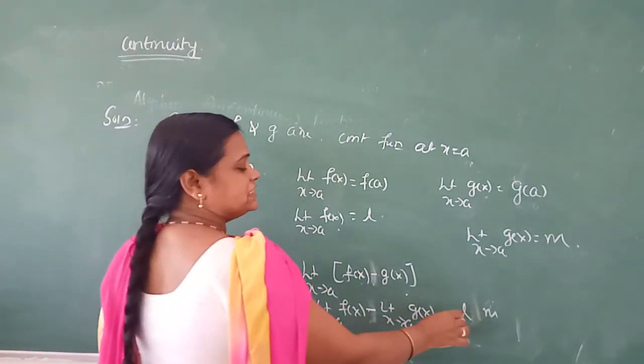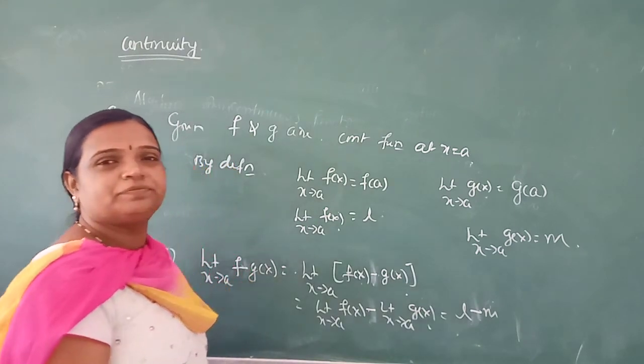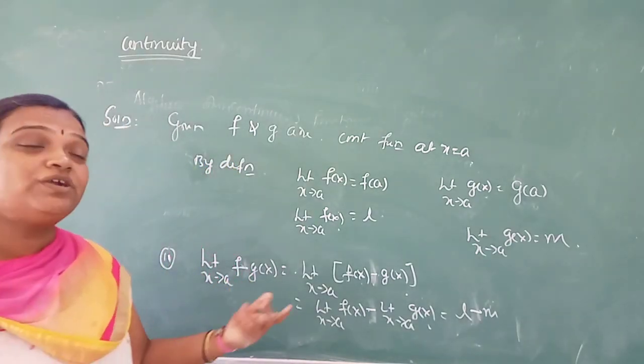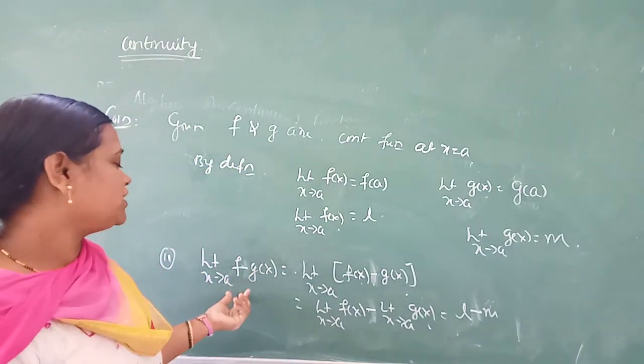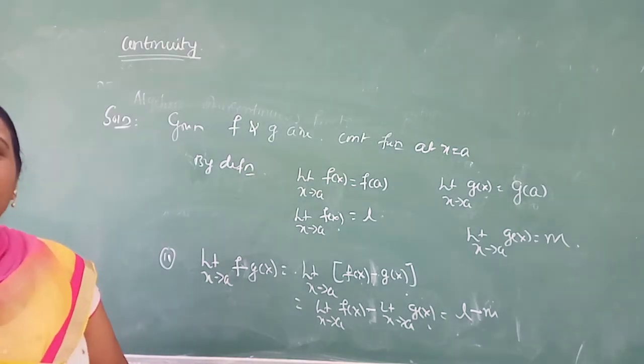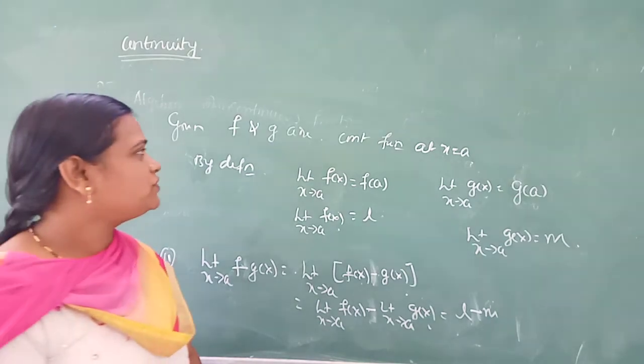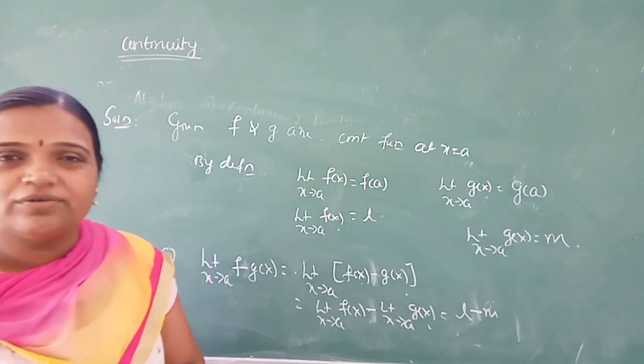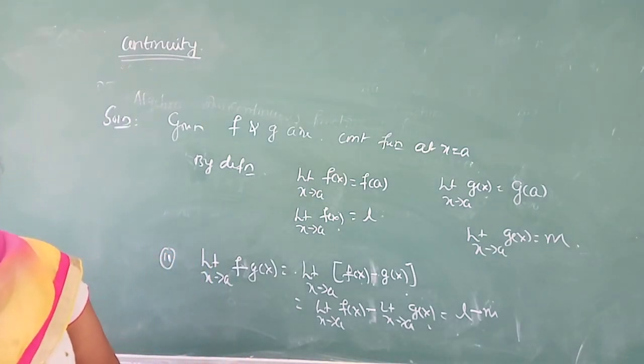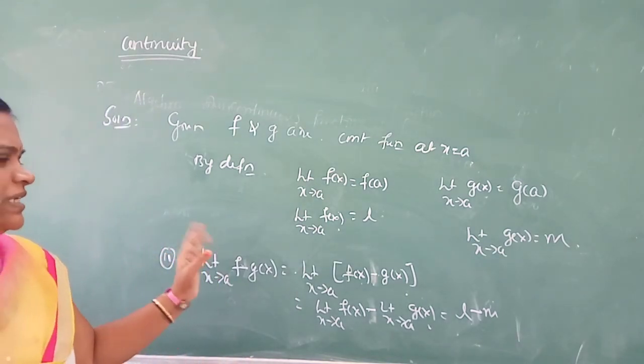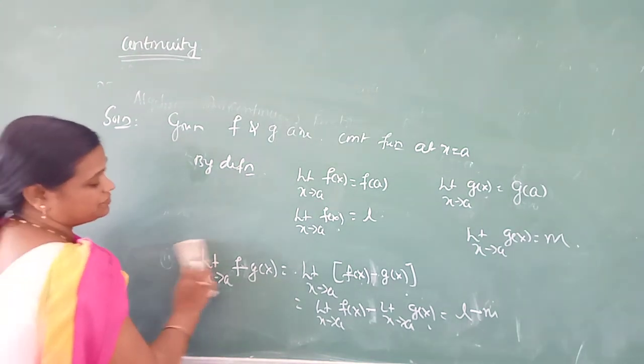What will we get? It is L minus m. And after doing this subtraction, what do we get? A constant only. Therefore, again, the subtraction of the functions is also which type of function? Continuous function. Are you understood? Okay, exactly the same as what we have done in the addition.